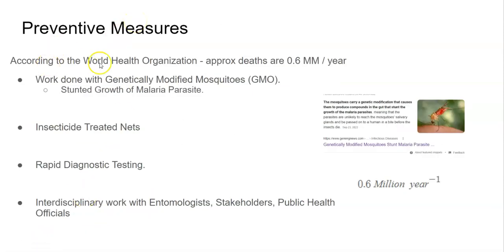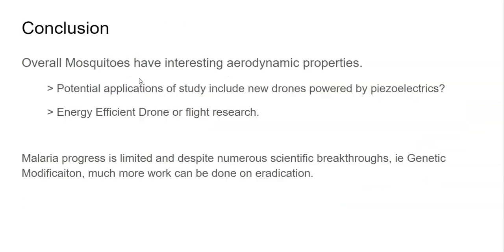Preventative measures. According to the World Health Organization, there are approximately 6 million deaths per year caused by mosquitoes. So basically, people are working with genetically modified mosquitoes to stunt growth of this malaria parasite. Other preventive measures include insecticide-treated nets, rapid diagnostic testing, and interdisciplinary work with entomologists, stakeholders, and public health officials to address this public health issue regarding malaria.